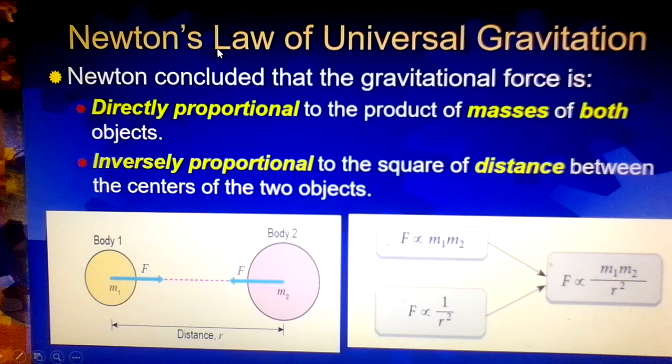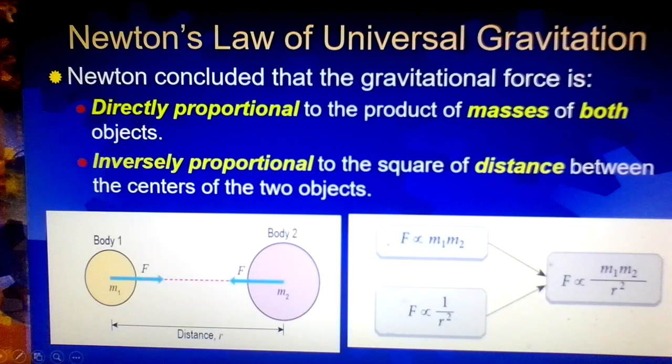Newton produced Newton's Law of Universal Gravitation, which concludes that gravitational force is directly proportional to the product of masses of both objects. Another statement: gravitational force is also inversely proportional to the square of the distance between the centers of the two objects. We have here two bodies, body 1 and body 2. Body 1 has mass m1, body 2 has mass m2. The separation distance between the two centers, center to center, we mark as small r.